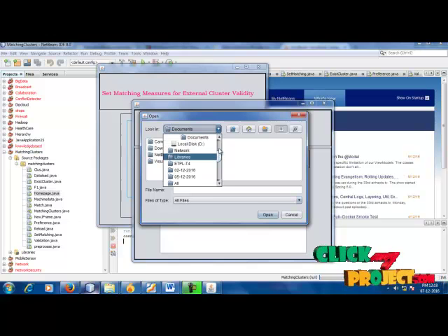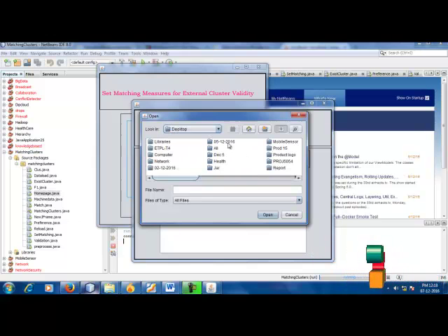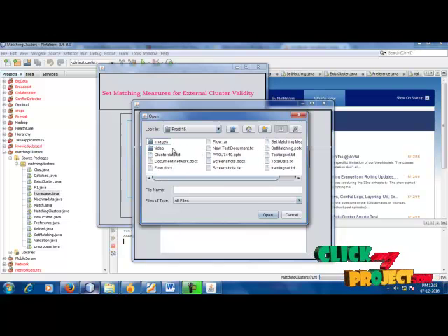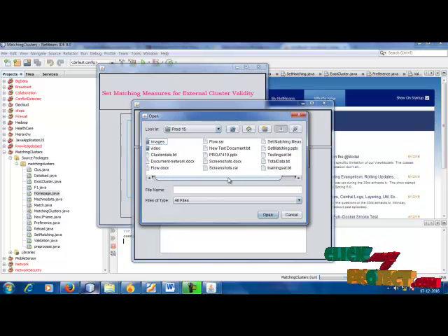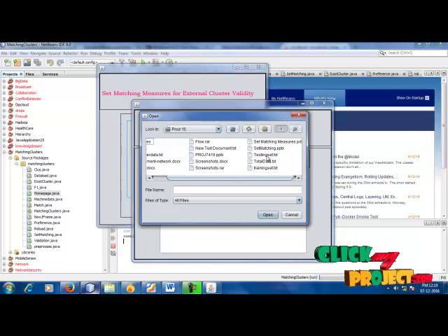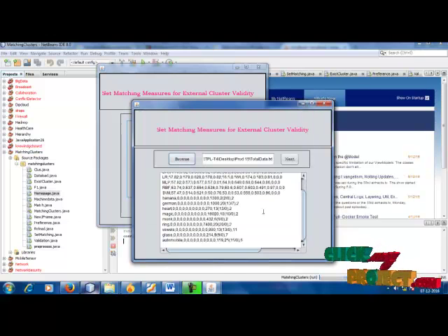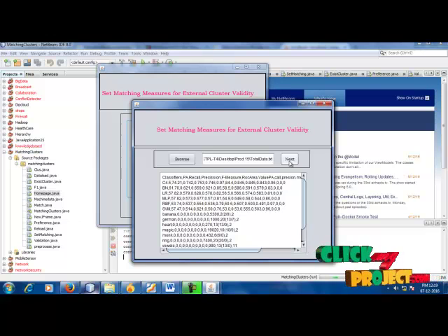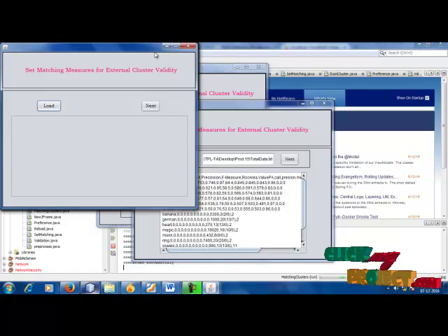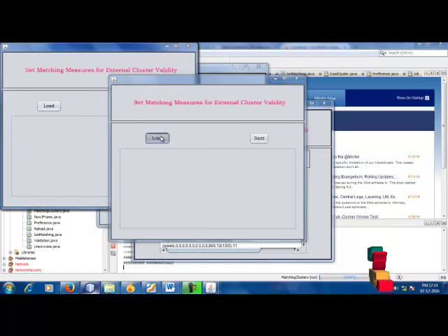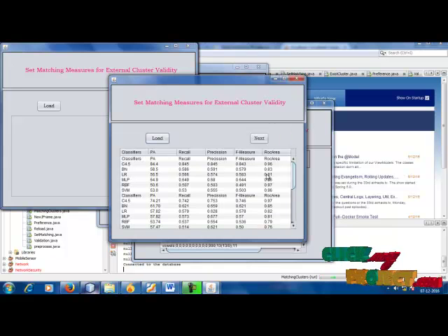Here we use a particular database as the total data, and the total data is processed. The file chooser is choosing the particular data, and the data set will be loaded into the database.